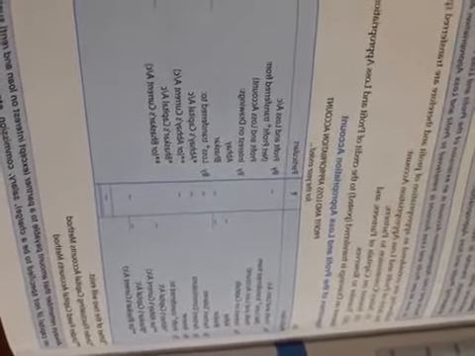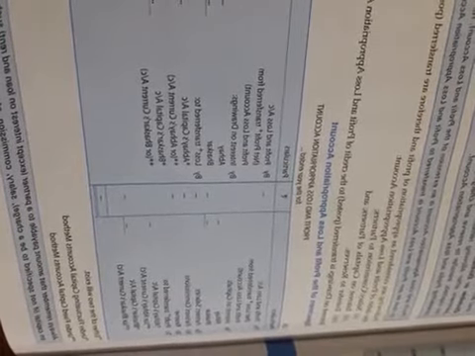Then the next item is interest on capital. If there is a provision in the partnership deed to provide interest on partners' capital, then it is an expense for the business, so it will be debited to the profit and loss appropriation account. Then again, provision for salary to partners, commission to partners, and transfer to reserve, these are all expenses for a business, so they will be debited to the profit and loss appropriation account.